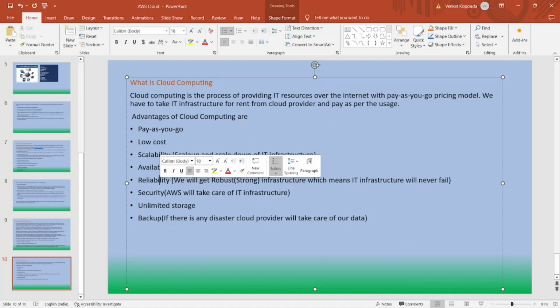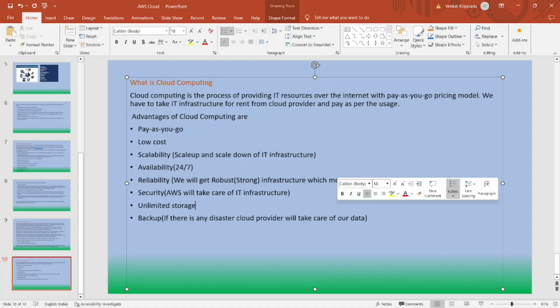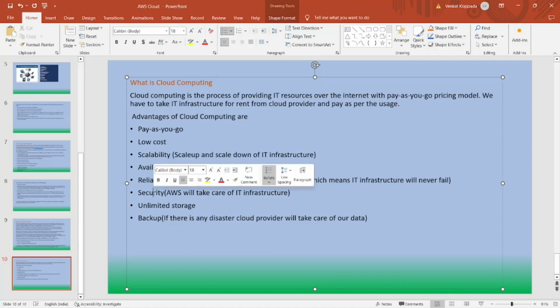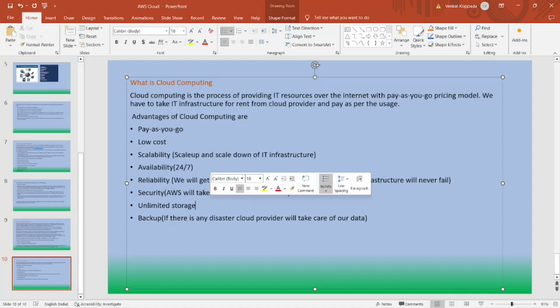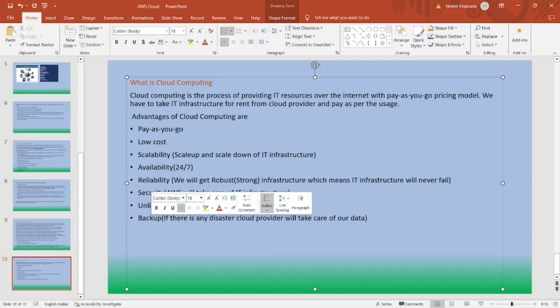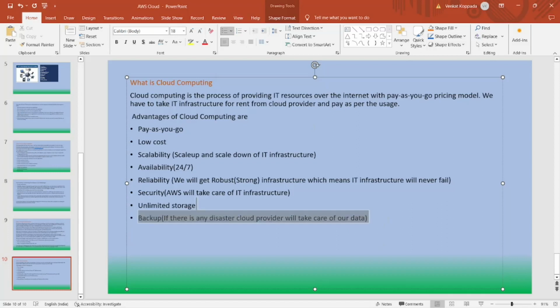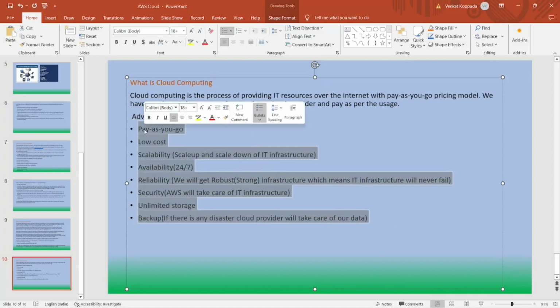We will get a strong infrastructure, which means IT infrastructure will never fail. Next, security. AWS will take care of IT infrastructure. And next, we have unlimited data storage. And next is backup. If there is any disaster, the cloud provider will take care of our data. So these are some advantages of cloud computing. Most of the companies are going for the cloud rather than on-premise infrastructure.